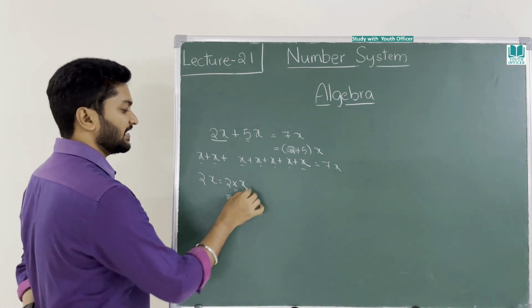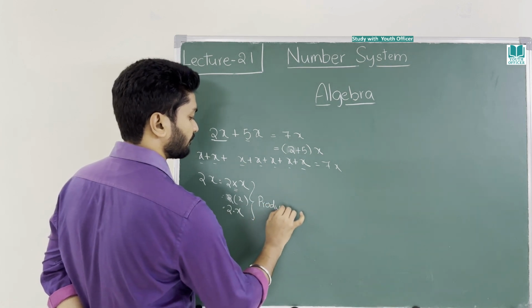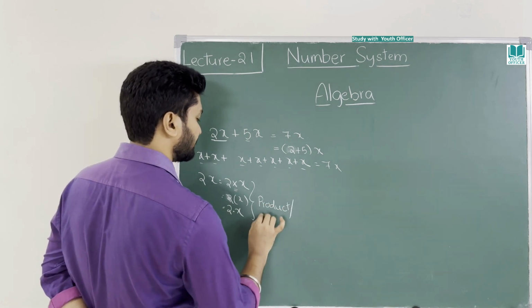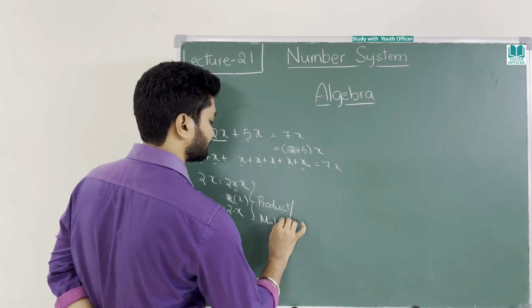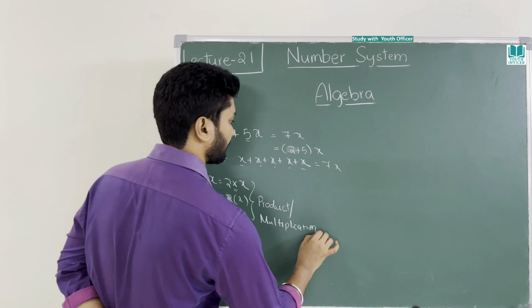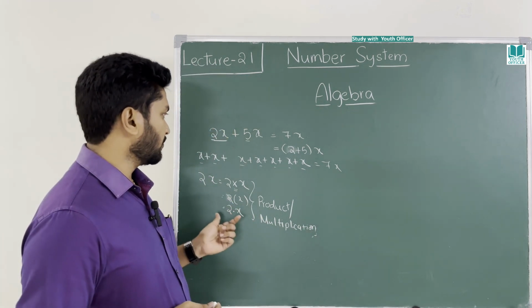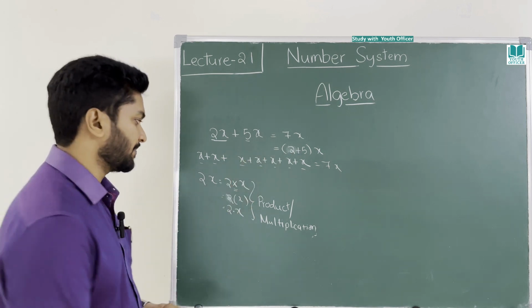This all means product, or multiplication you can call. So far so good. Now you know what the product is and how it has come, right?